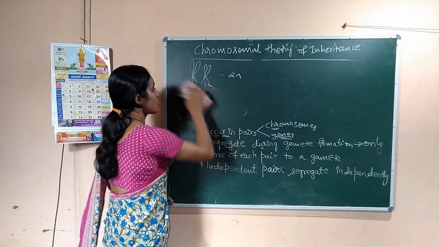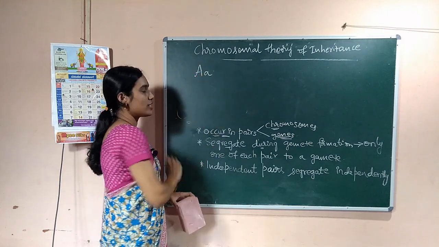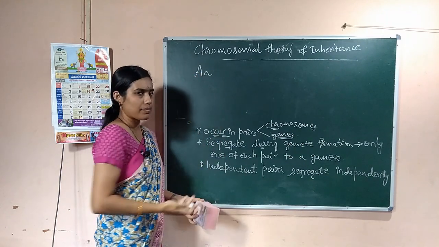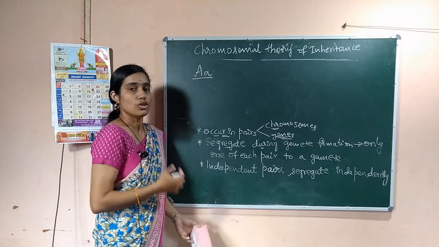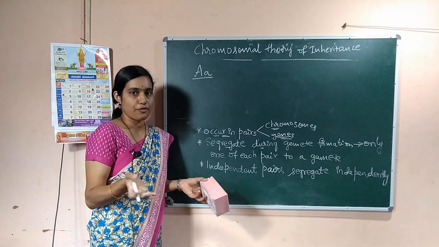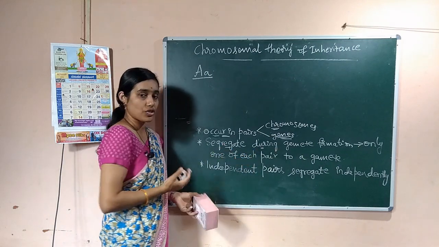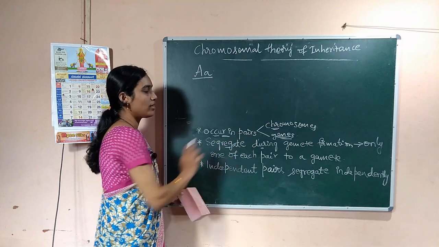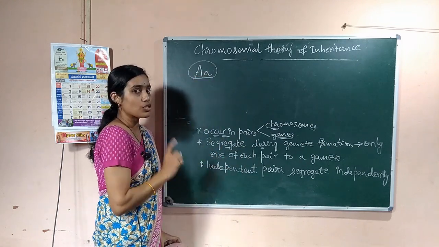Genes are also like the chromosomes. When a pair of genes is present, it may be capital A and small a. I am taking this heterozygous condition to show the exact difference. They segregate during gamete formation, and only one of this pair goes to one gamete.